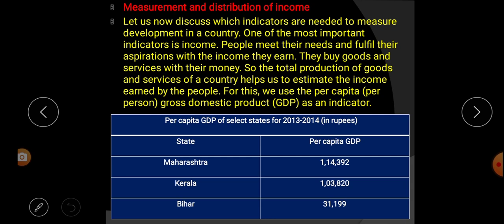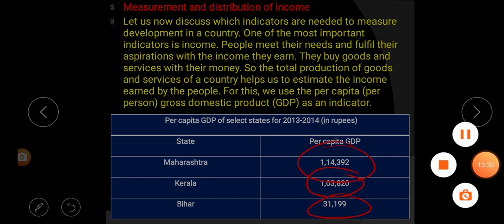1,14,392. Next, Kerala: 1,03,820 rupees. Next, Bihar: 31,199. That means each person in Bihar earns how much per year? 31,199. In Kerala, each person earns per year 1,03,820, and in Maharashtra, each person earns in a year 1,14,392.